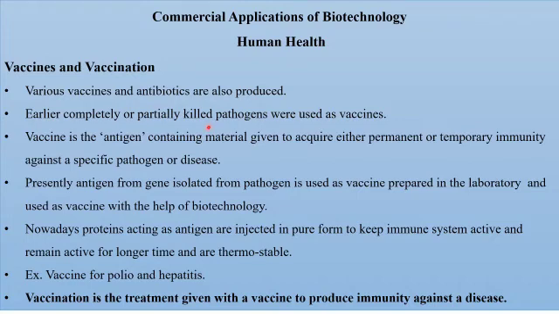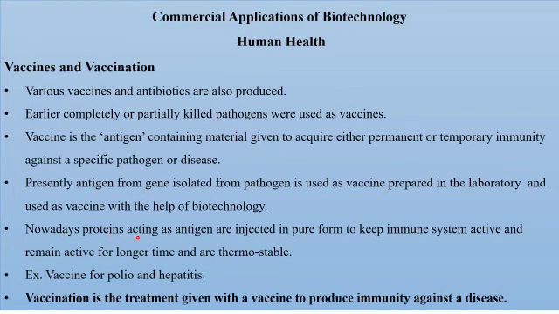So there was always a chance that the person would suffer from the disease, and in some cases, it may even become very, very severe. So now what is done is, with the help of biotechnology, the antigen from the gene is isolated. Antigen, that is only the protein or the gene that is responsible for the disease, is isolated and used as a vaccine.